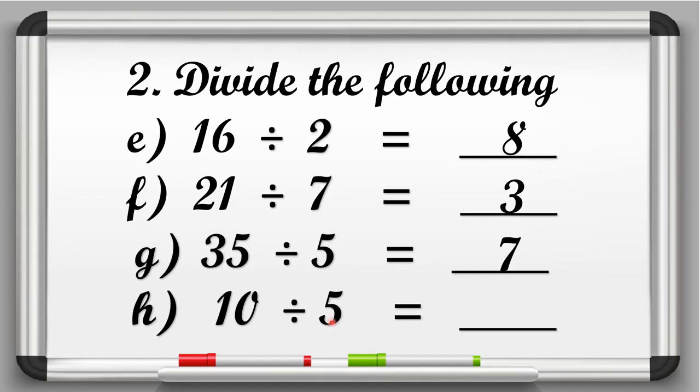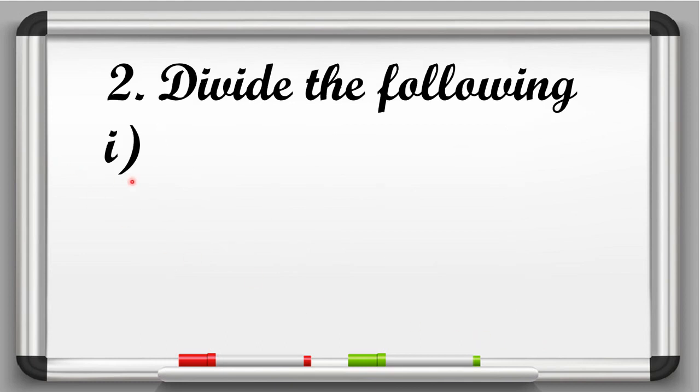So here we have to speak the table of 5 till we get number 10. So 5 ones are 5, 5 twos are 10. So here the answer is 2. Now the next is I part.